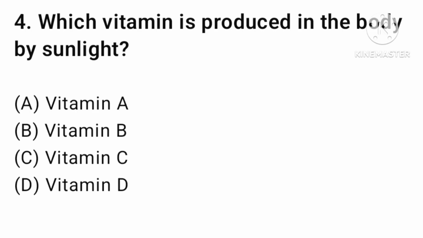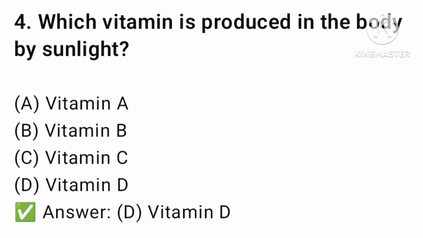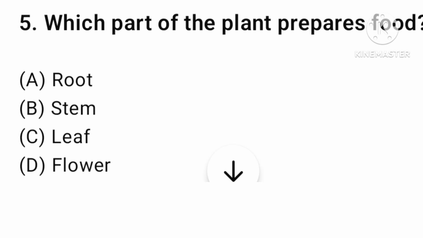Let's find the next question. The next question is which vitamin is produced in the body by the sunlight? Vitamin A, B, C, or D? The answer is option number D, vitamin D. Next question. Which part of the plant prepare food?